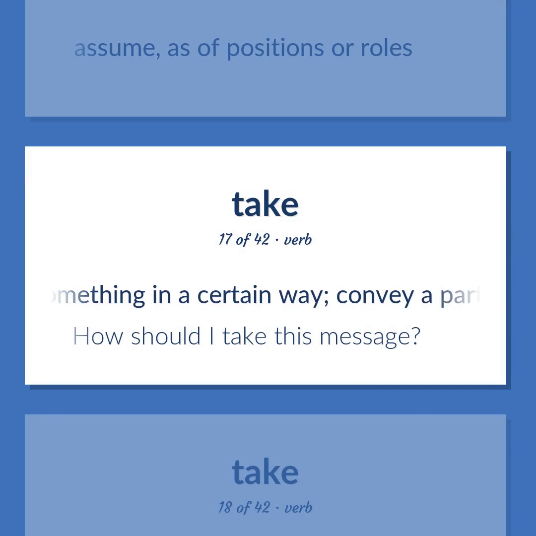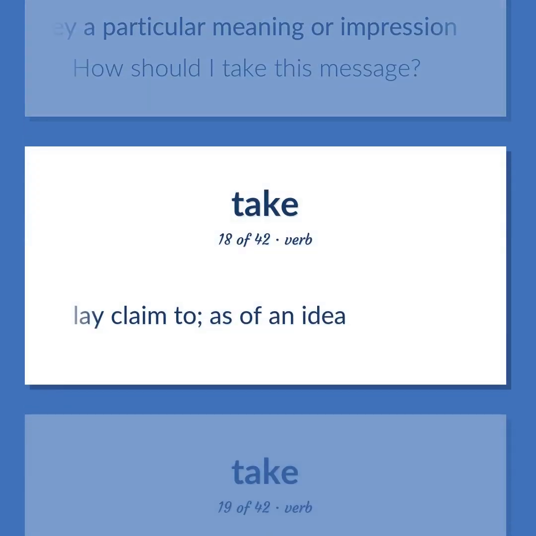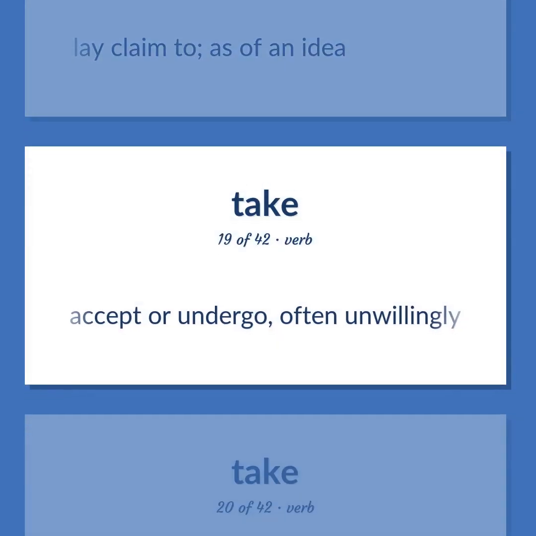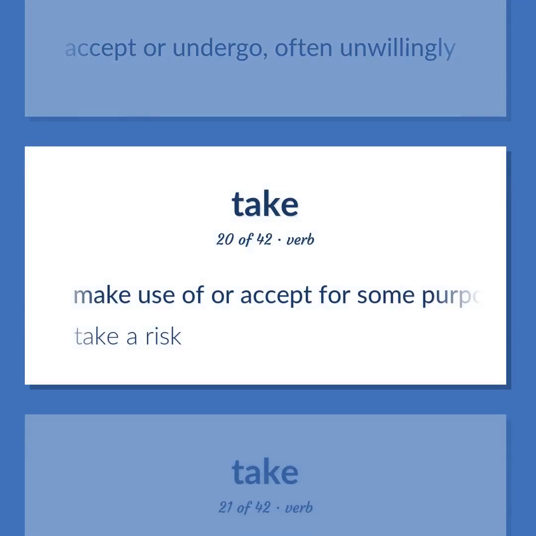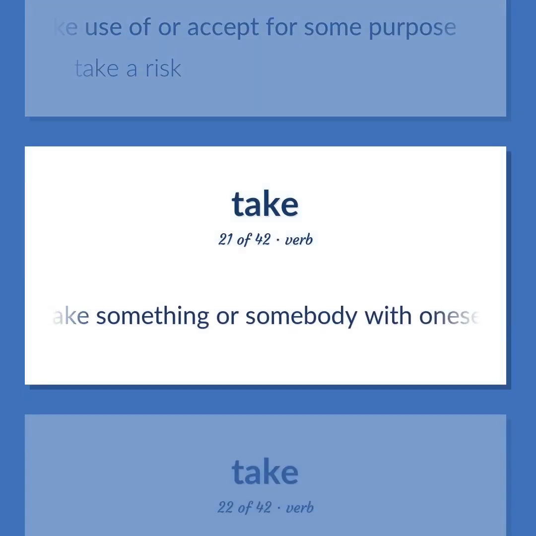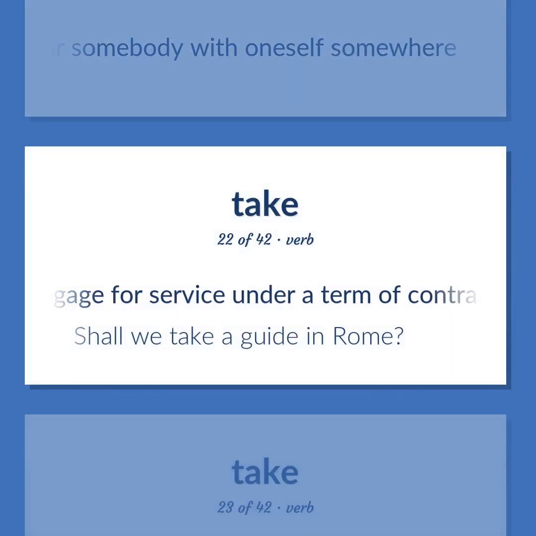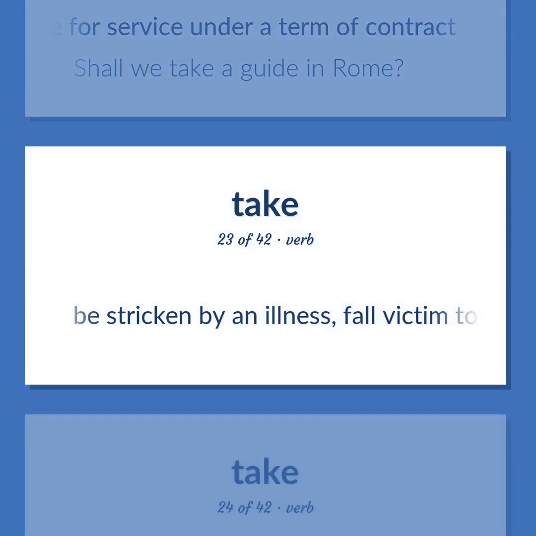Interpret something in a certain way. Convey a particular meaning or impression. How should I take this message? Lay claim to, as of an idea. Accept or undergo, often unwillingly. Make use of or accept for some purpose. Take a risk. Take something or somebody with oneself somewhere. Engage for service under a term of contract. Shall we take a guide in Rome? Be stricken by an illness, fall victim to an illness.